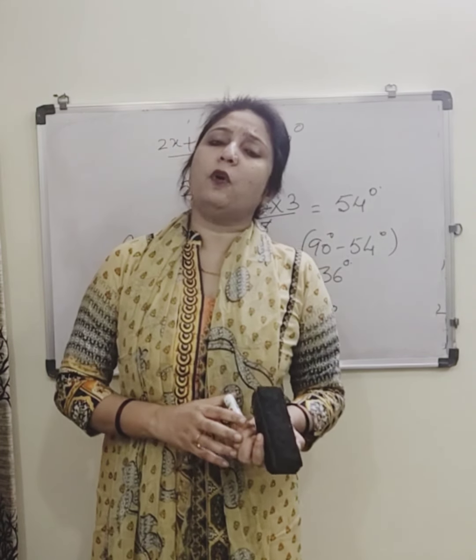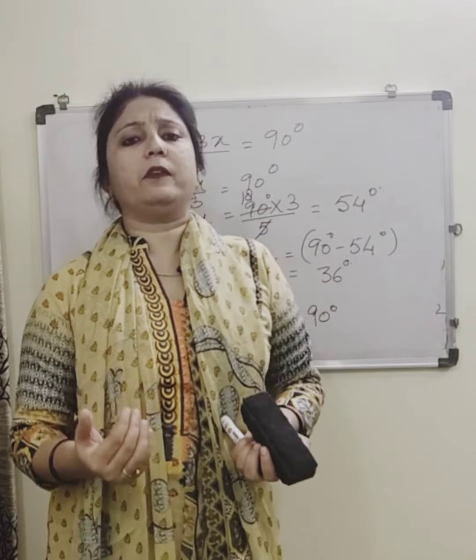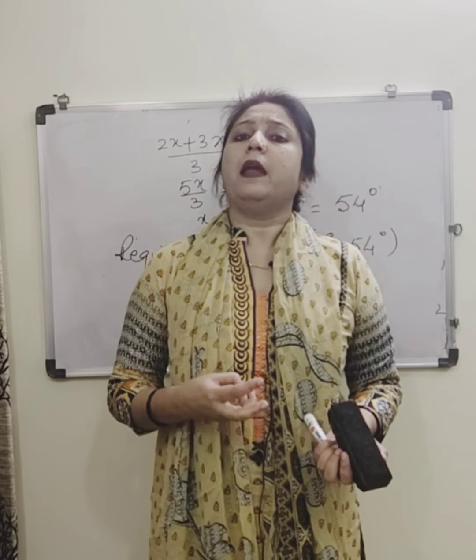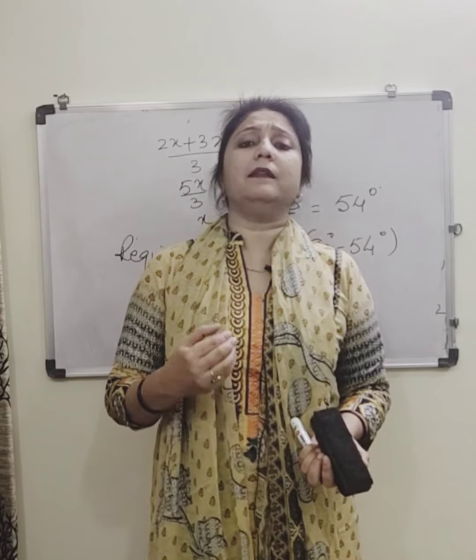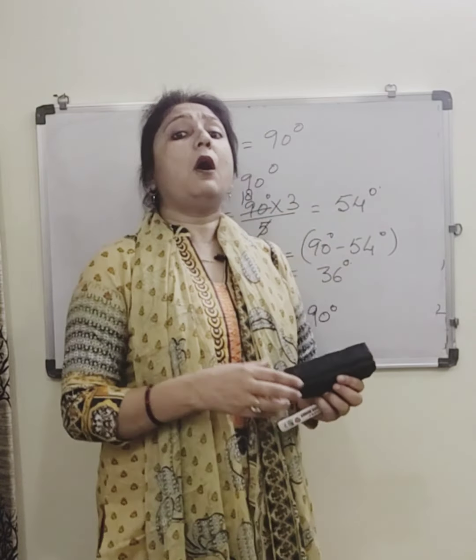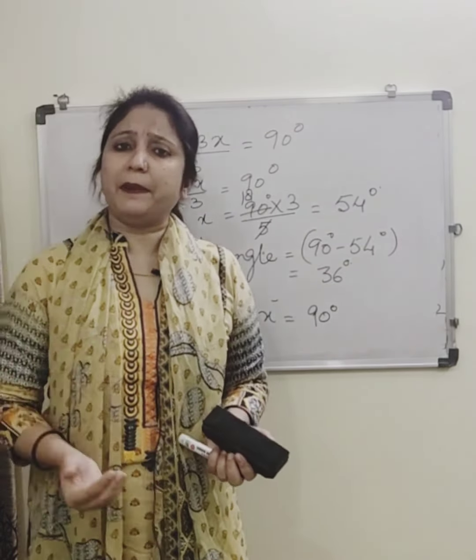So children, I hope you must have understood the basic concept of point, line, line segment, ray, angle. Then we have done complementary angles, supplementary angles, how to find complement of an angle, supplement of angle, and word problems like this.